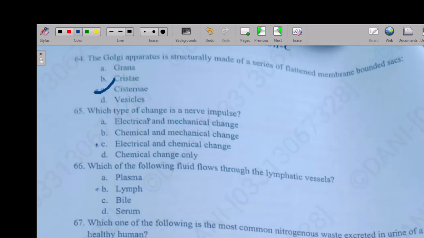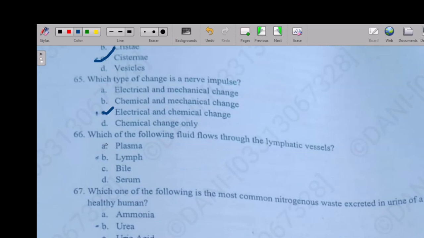Which type of change is a nerve impulse? Option A electrical and mechanical, chemical and mechanical, electrical and chemical change only. So the right answer is option C, electrical and chemical. So the next question, which of the following fluids flows through the lymphatic vessels? The right option is option B, lymph.